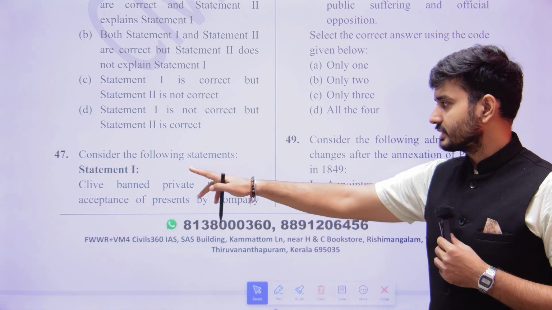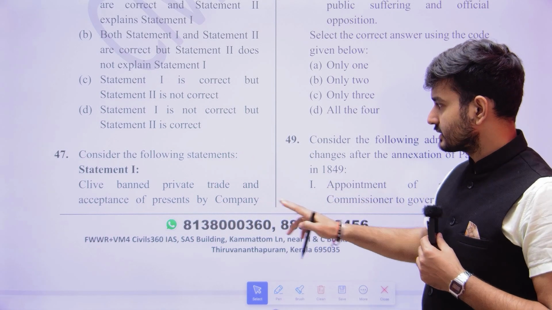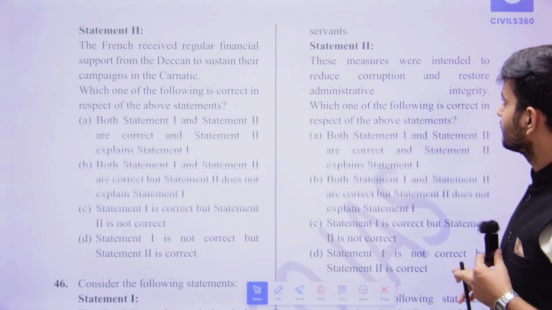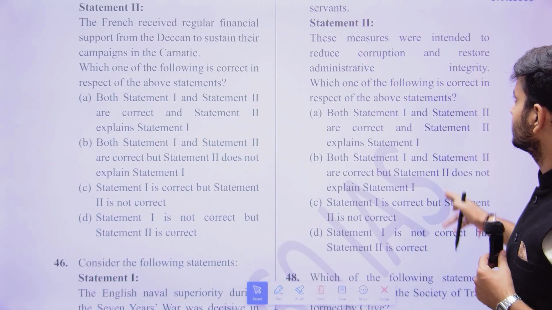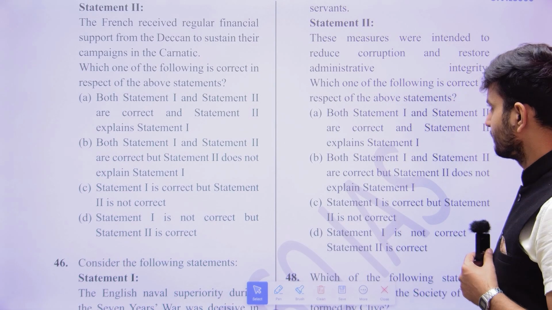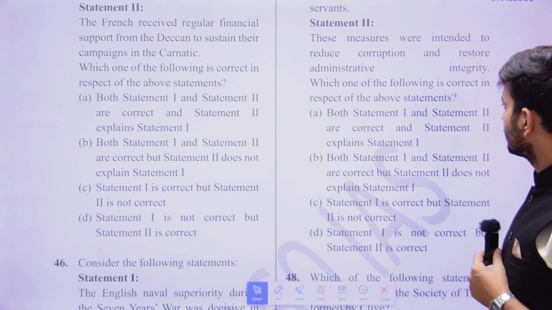Consider the following statements. Clive banned private trade and acceptance of presents by the company servants, and these measures were intended to reduce corruption and restore administrative integrity. Which of the following statements is correct?